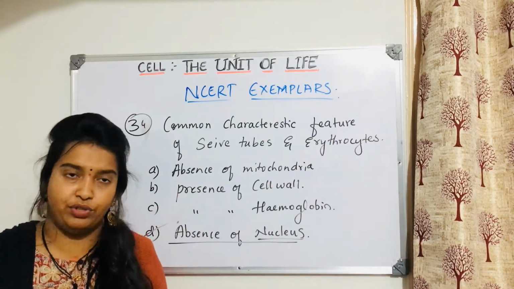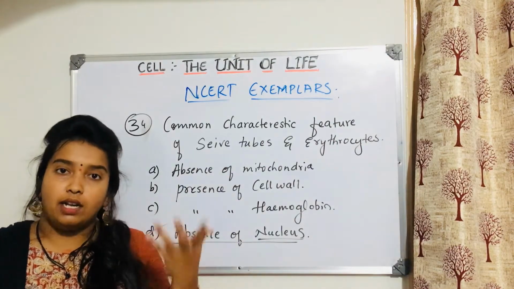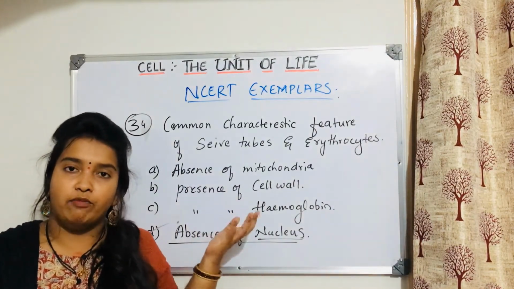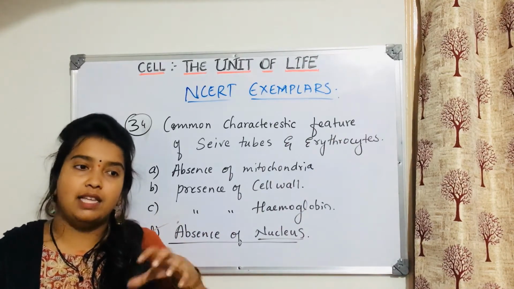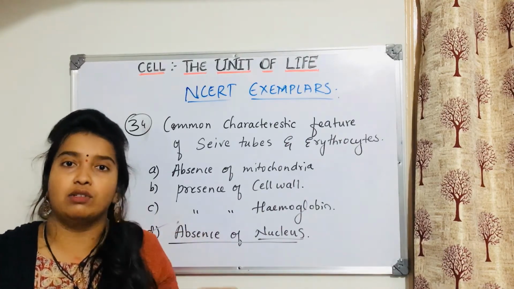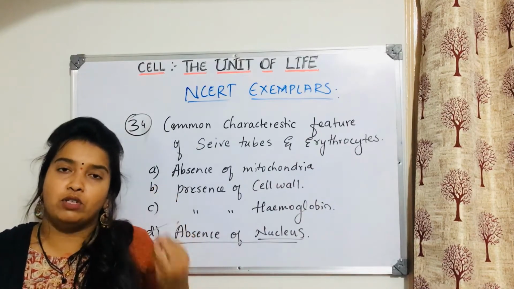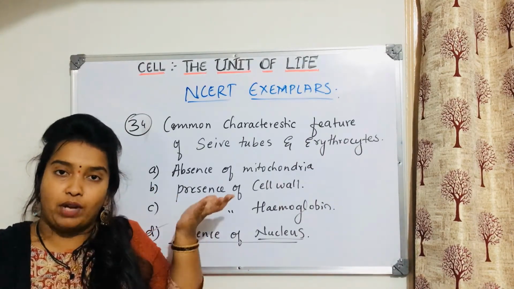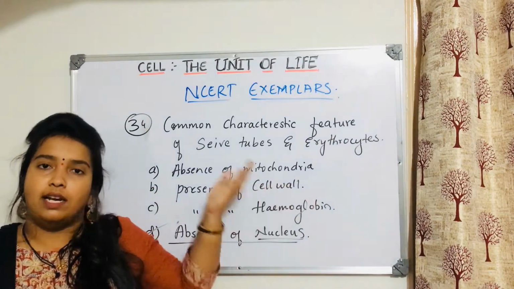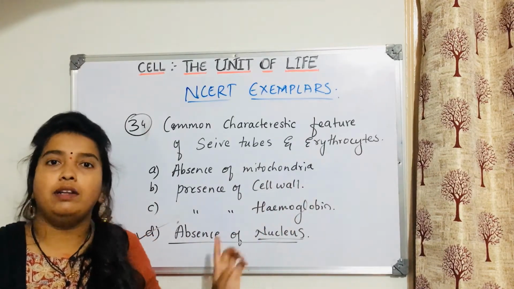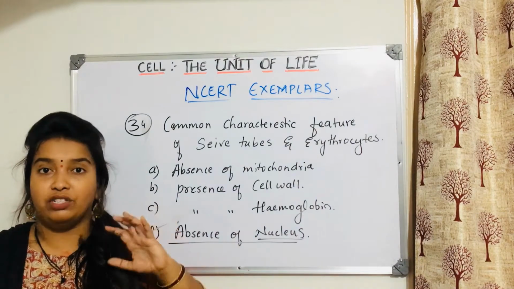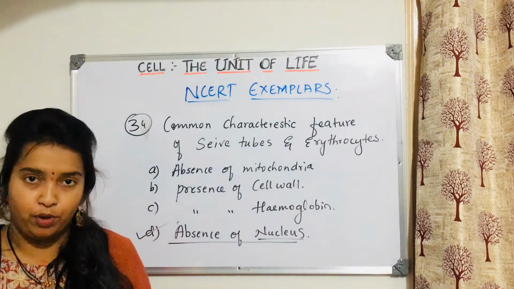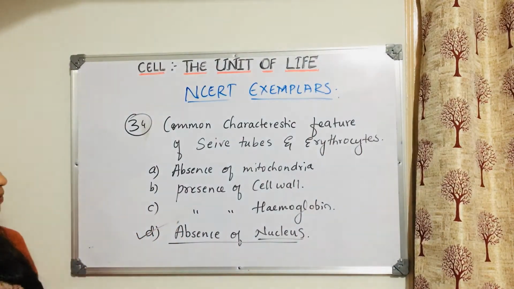Sieve tubes are part of phloem and conduct food. If a nucleus were present, it would occupy the cell, leaving no extra space for their function. That is why both lack a nucleus, so they can perform efficiently. I hope you understood. Please take it down.